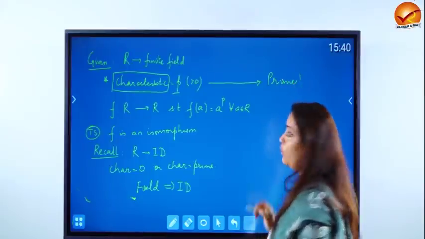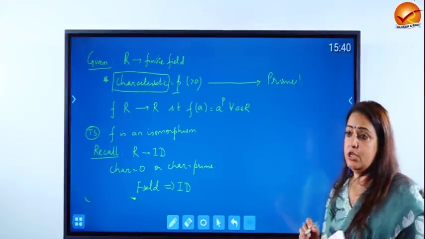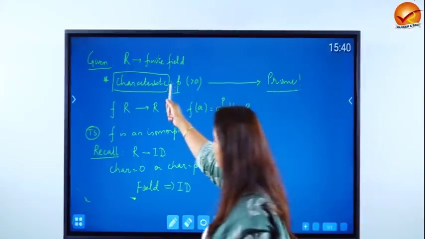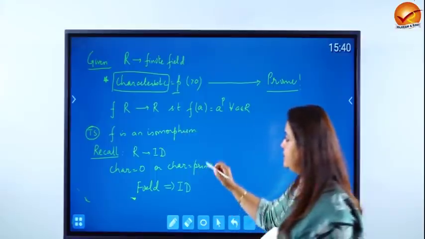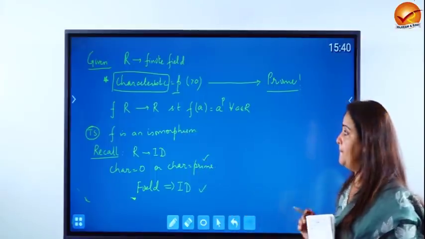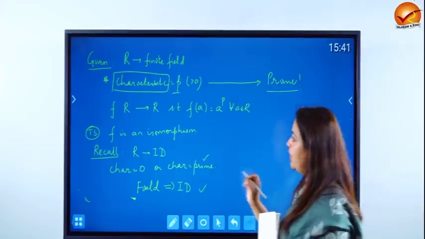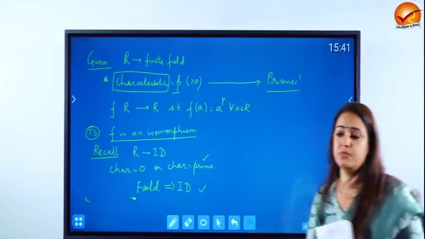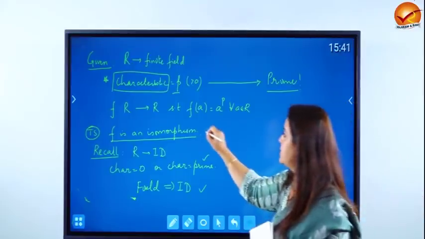Like I said, they have not mentioned that in the question, so it is pertinent that you write that first, that we can conclude from these results that the characteristic is going to be a prime number, say P. Now let's come back to what we have to show. We have to show that F is an isomorphism. So what are the things required to show it's an isomorphism?